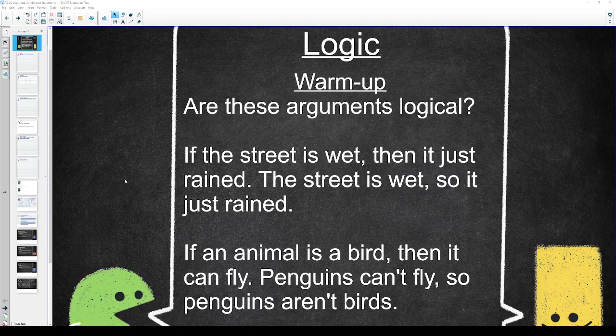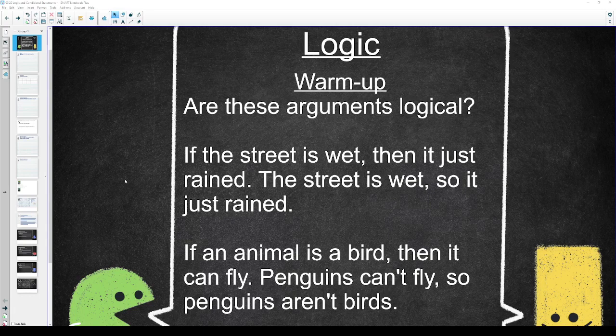So it says, if the street is wet, then it just rained. And we see that the street is wet, so we conclude that it just rained. So think about that. Is that logical? So I would say yes and no. Like, it logically follows from the thing that we said. If the street is wet, then it just rained. And the street is wet, so it must have just rained.